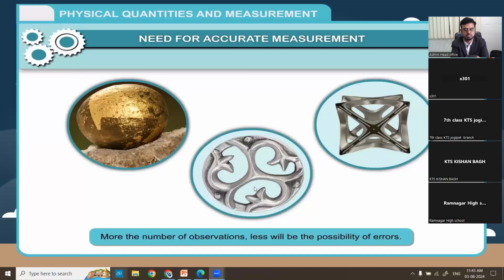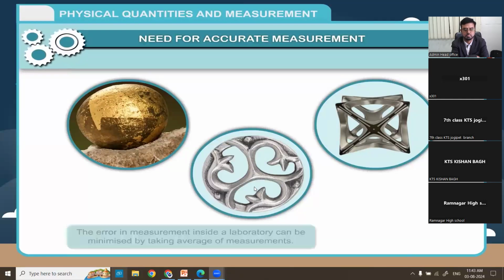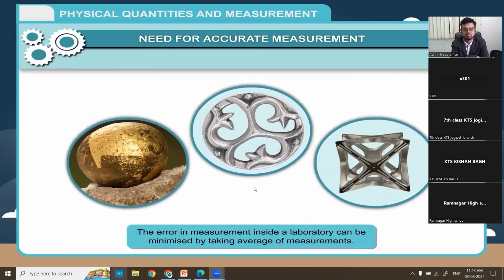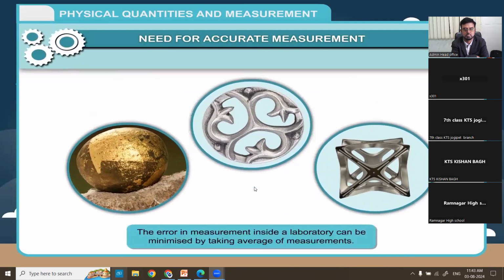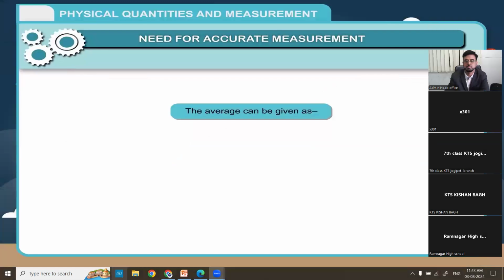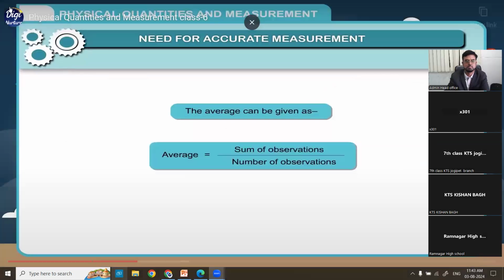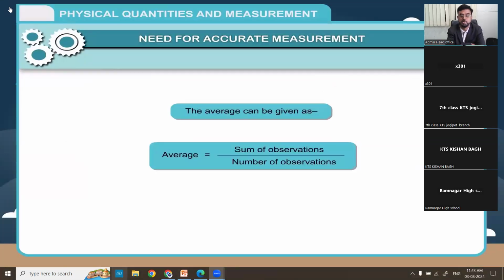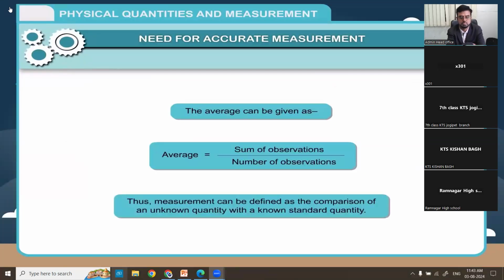More the number of observations, less will be the possibility of errors. The error in measurement inside a laboratory can be minimized by taking average of measurements. The average can be given as average is equal to sum of observations divided by number of observations. Very important. Thus, measurement can be defined as the comparison of an unknown quantity with a known standard quantity.